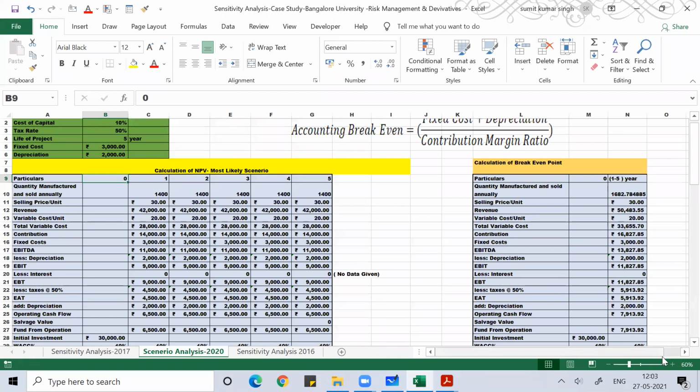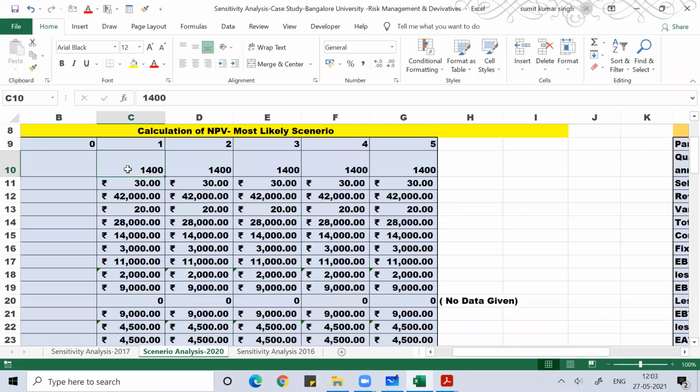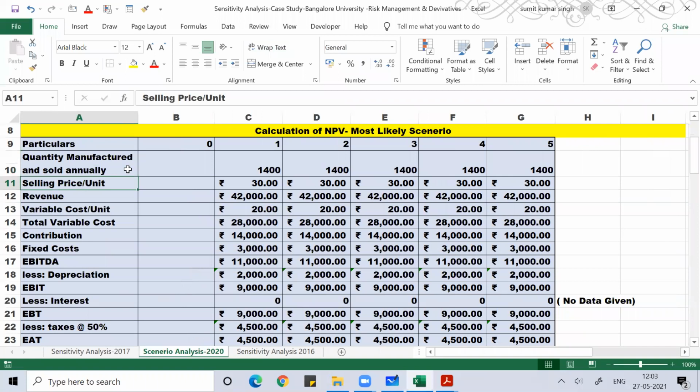If 1,400 is your quantity manufactured and sold, and ₹30 is your selling price, if you multiply them, you will get the revenue. Revenue is the product of selling price per unit and quantity manufactured and sold. Once I get my revenue, I'll subtract the total variable cost from it. How will you get the total variable cost?